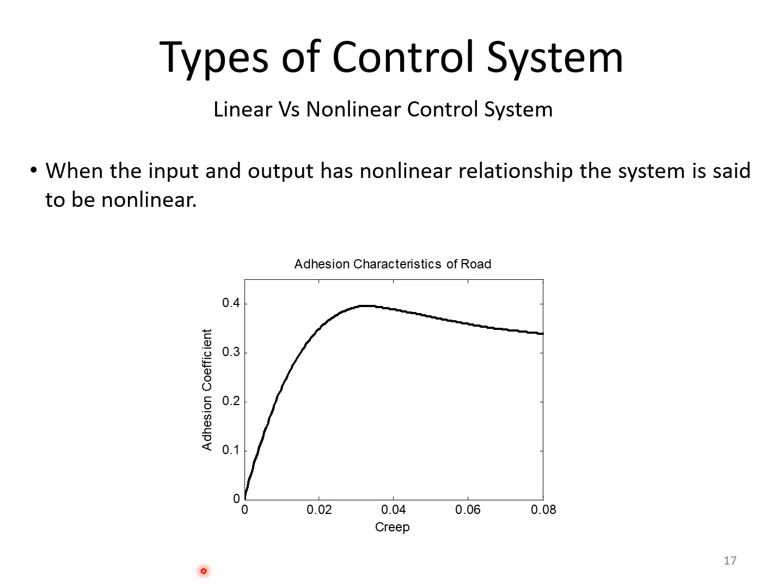So here a response is given where the input and output have a non-linear relationship, and the system is said to be non-linear. So there is no linear relationship. Here there is a variation. So the output is not varying linearly with the input.